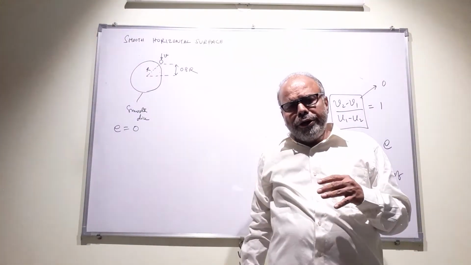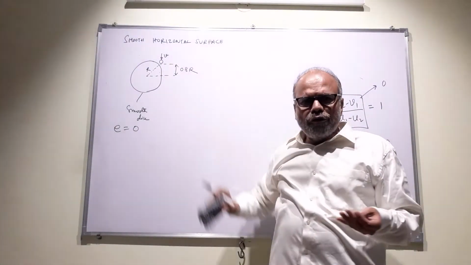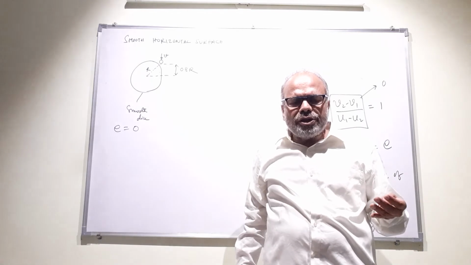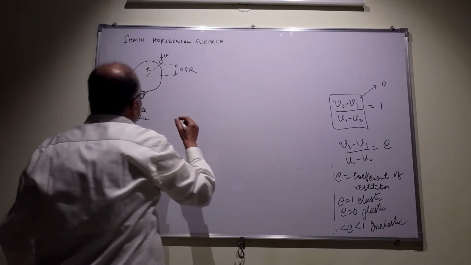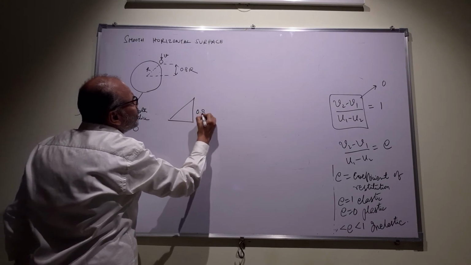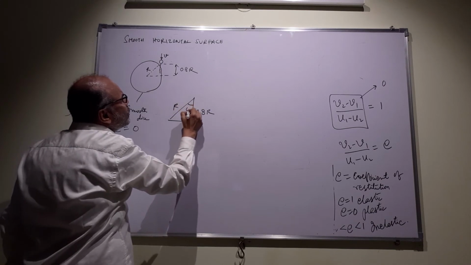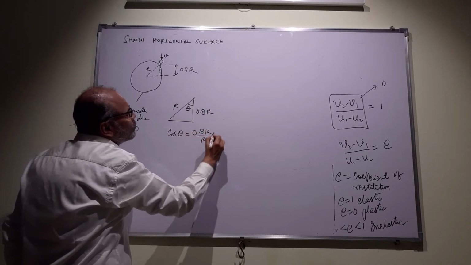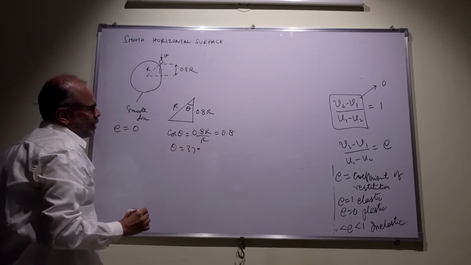Along the tangential component, since there is no force, the disk is smooth and there is no friction. Friction is the tangential force. So the individual velocities will remain as they are. So let us see how we do this problem. If you draw this triangle here, this is 0.8r and this is r. If I call this angle theta, cos theta is 0.8r by r, or 0.8. If cos theta is 0.8, theta is 37 degrees.